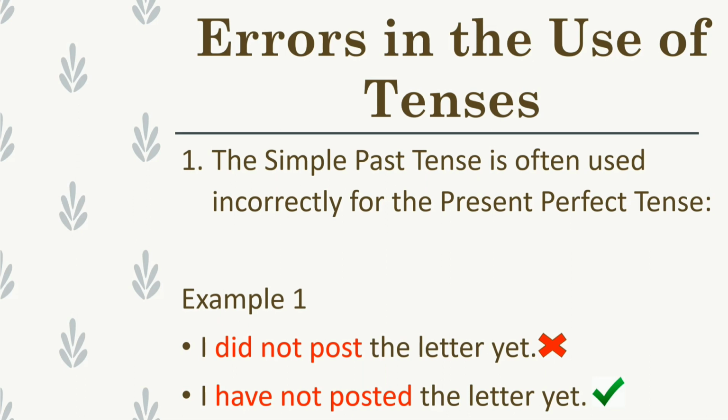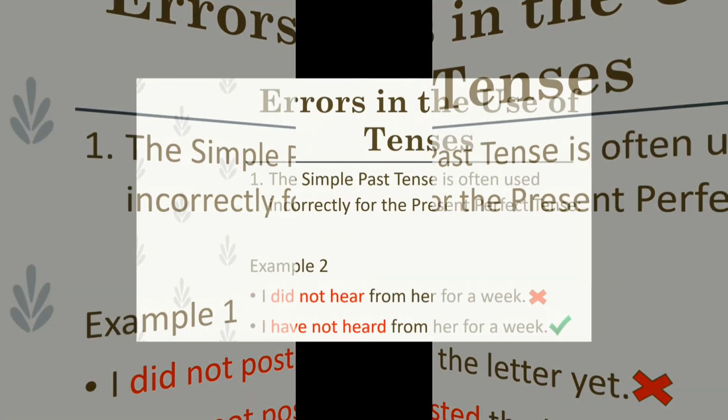This sentence is in simple past tense, which is wrong. It should be in the present perfect tense because the effect of not posting the letter is still there. So, the correct sentence is I have not posted the letter yet.